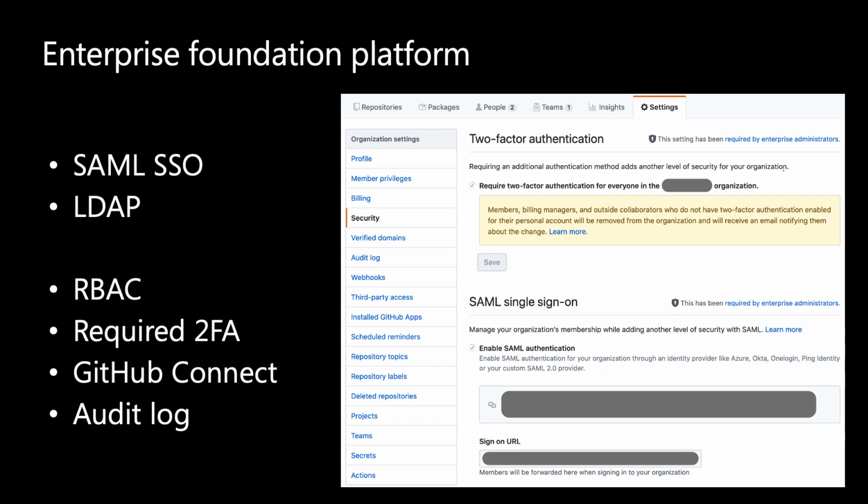And then you can also leverage all of the advanced security features that you're used to from Microsoft products. So you can use role-based access control with GitHub, and you can configure two-factor authentication for your organization, for your repositories, and so on. You can configure GitHub Connect, which connects your GitHub Enterprise Server on-prem with your GitHub Enterprise Cloud. And you can also have audit logs for the actions taken in your organization. With that, I'm going to transition to talking about software supply chain.